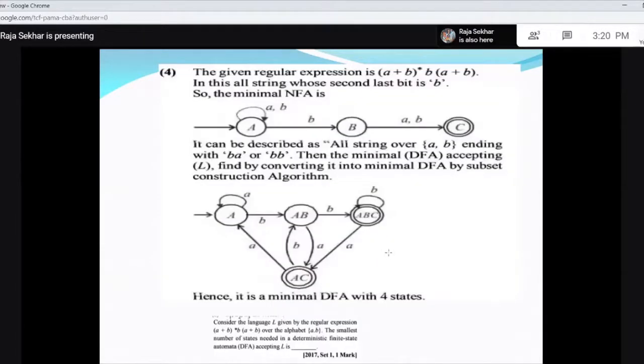I require 4 states. What are those 4 states? These are the states, ending with BB or BA, right? So you can go for this.